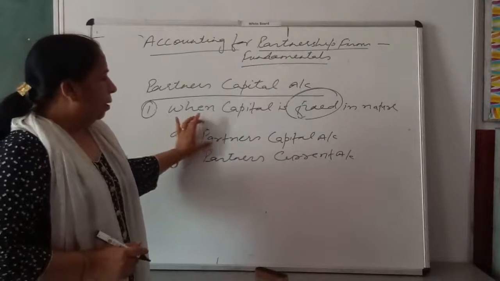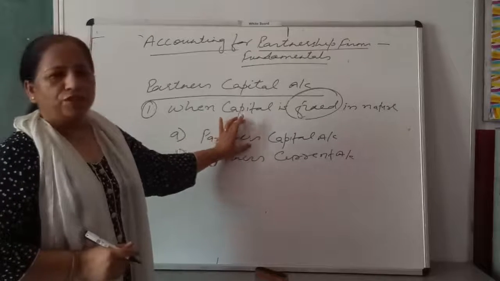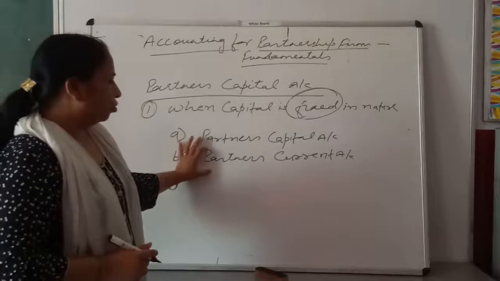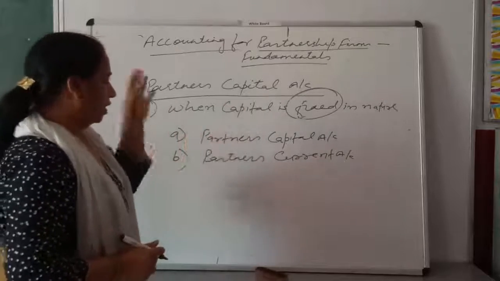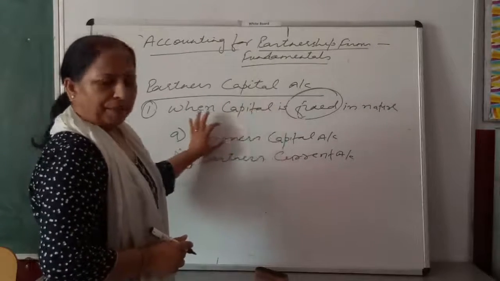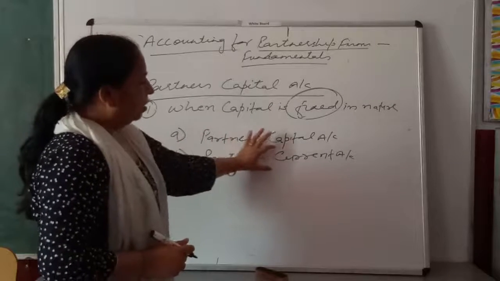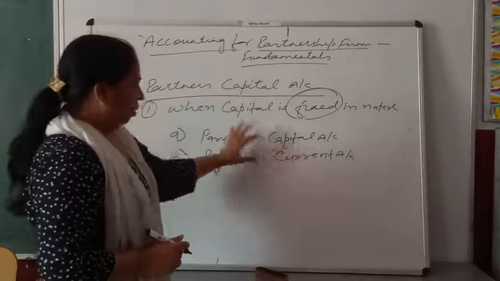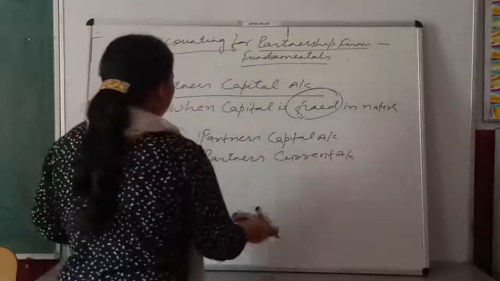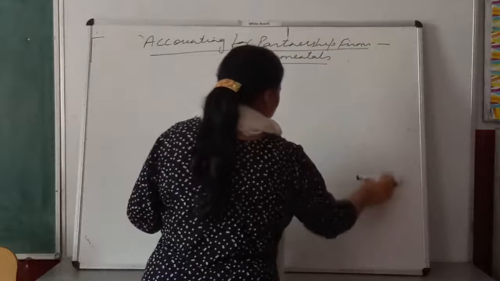First, partners capital account you have to prepare. In partners capital account you will just write the capital of the partners, nothing else. Other transactions of the firm you will show in partners current account. Am I clear? In capital account you will just write the capital of the partners, and in partners current account you will show all remaining transactions of the firm. So first of all we will prepare partners capital account when capital is fixed in nature.